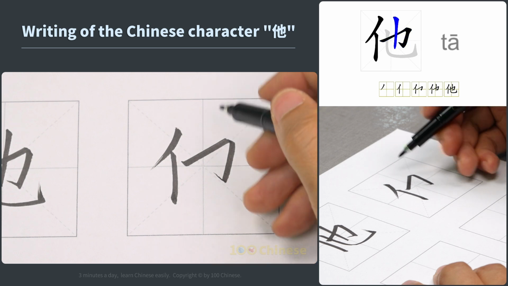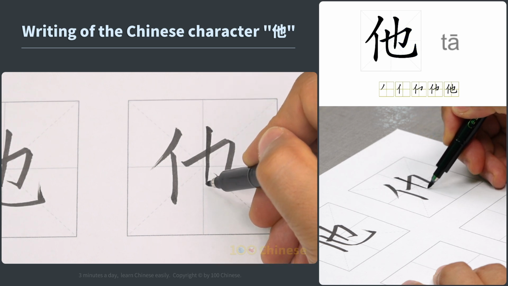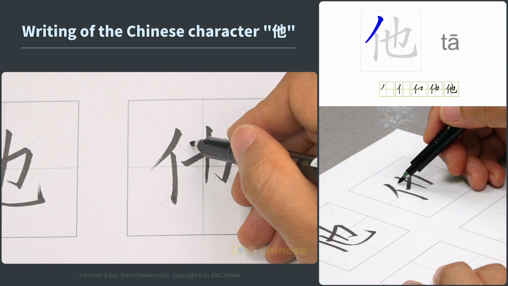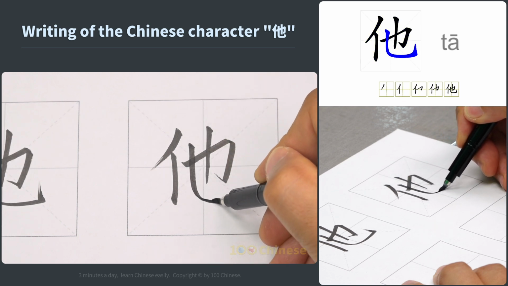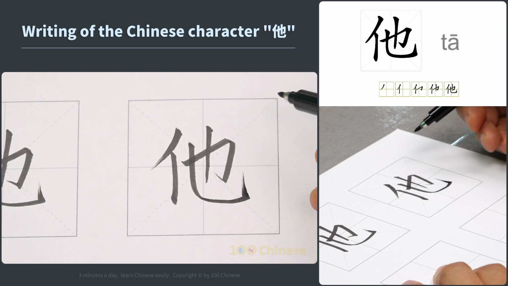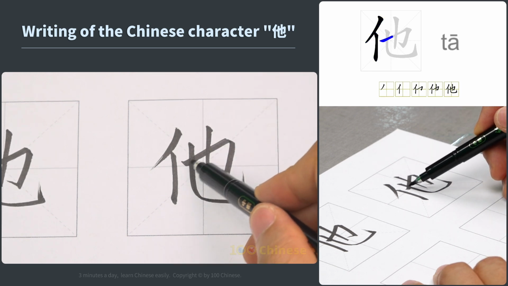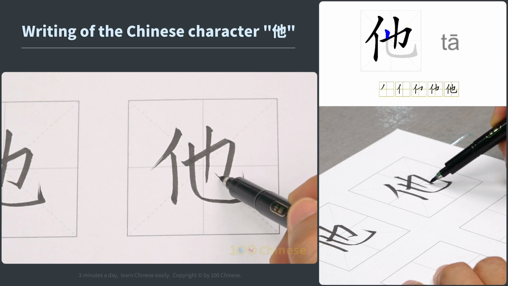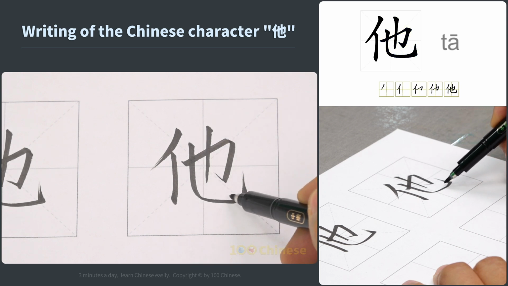It generally refers to the male gender. Nowadays, it also extends to meanings such as distant land and future days, representing distant places and the future. When writing this character, these two strokes are very important and need to be written well.